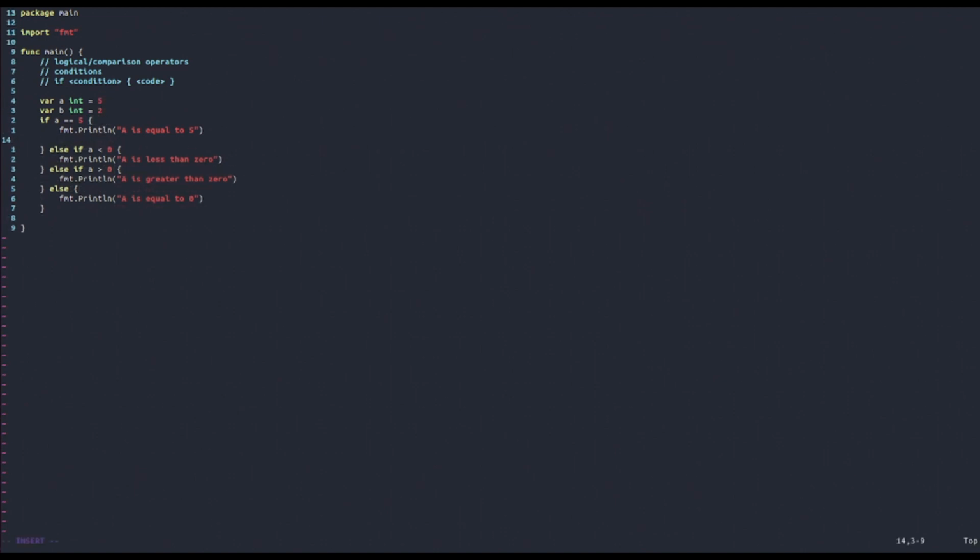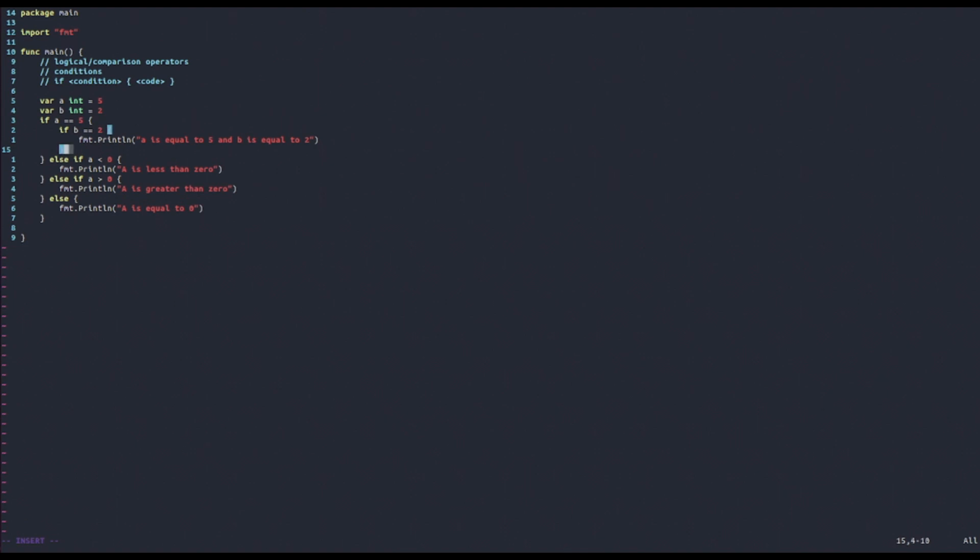So inside the case for which a is equal to 5, we can actually nest another if statement. So we're going to say if, for example, b is equal to 2, then let's remove this line here. We're going to print out a is equal to 5 and b is equal to 2.